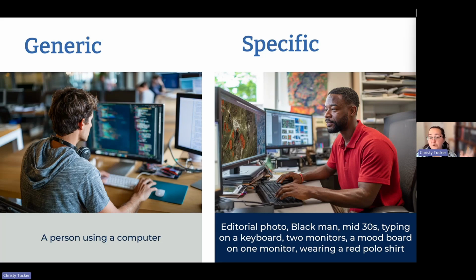If you say "a person" without specifying anything further, most of the time you're probably going to get a white man. So this is the difference between saying "a person using a computer" and "an editorial photo of a Black man in his mid-30s typing on a keyboard, 2 monitors, a mood board on 1 monitor, wearing a red polo shirt." You can see the difference. Not that the one on the left is bad, but if you're looking for something that matches your audience, you're going to have to give it more details.